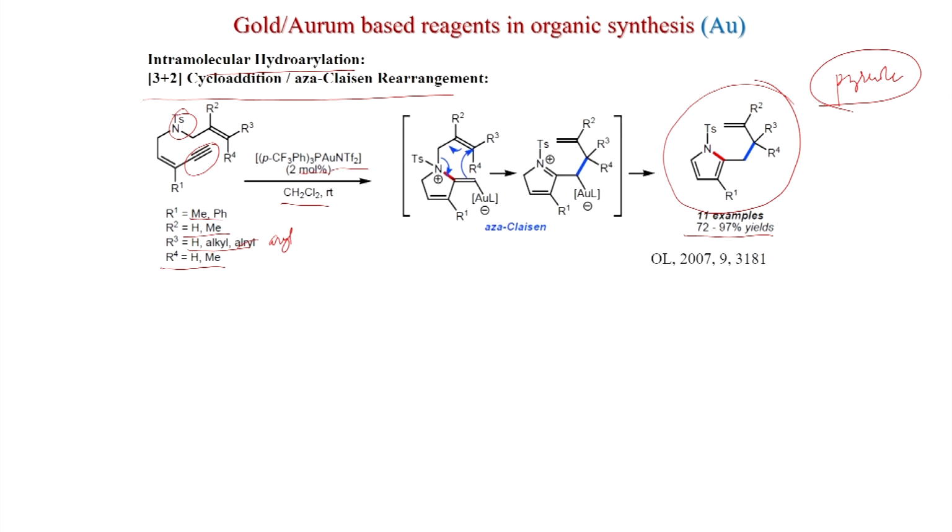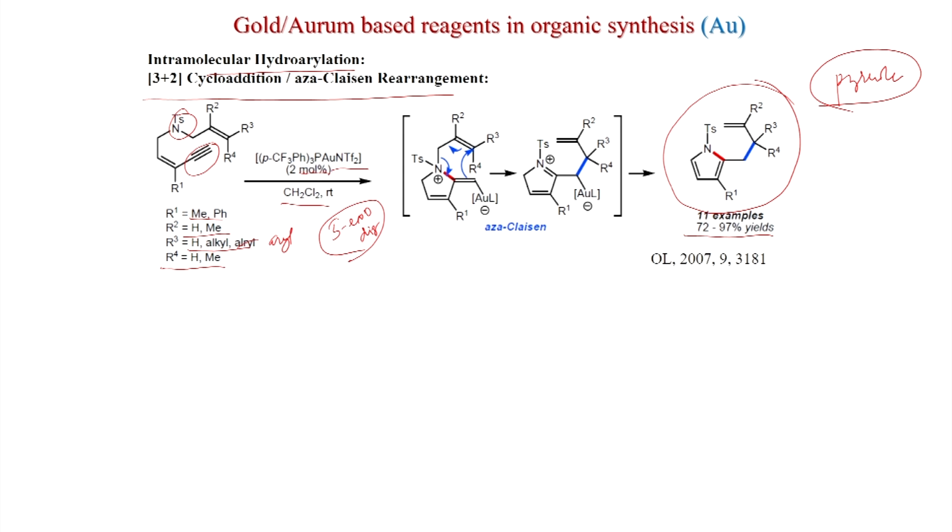So, what could be the mechanism? As you know, the N-tosyl is a nucleophile here. So, N-tosyl will react first here. So, this is 5-exo-dig. For the terminal case you can get the 5-exo-dig, and it forms the N-tosyl carbon-nitrogen bond, and gold is on the opposite side.